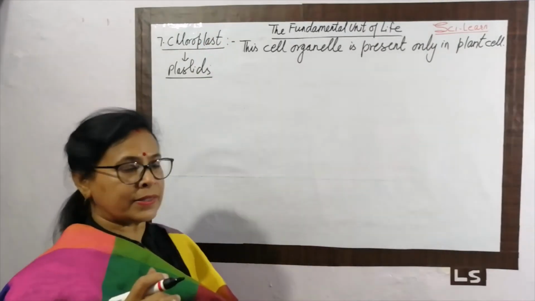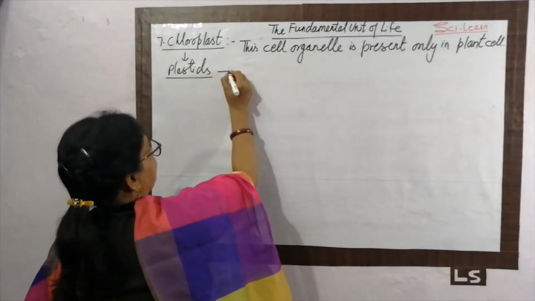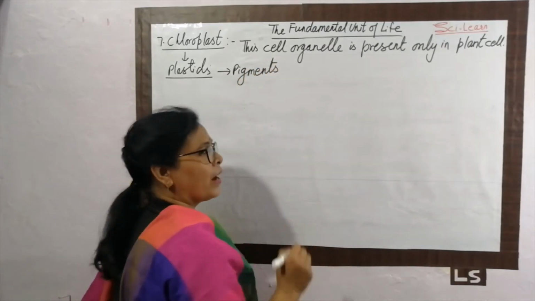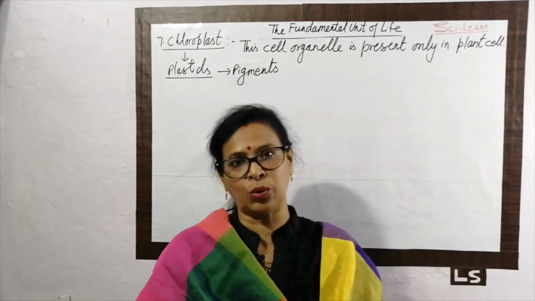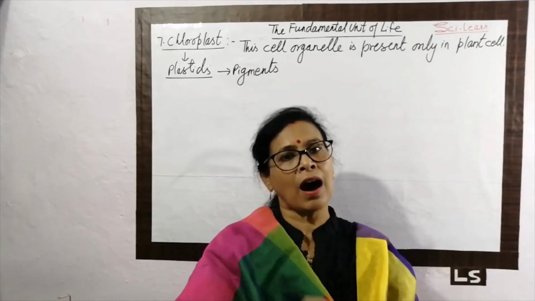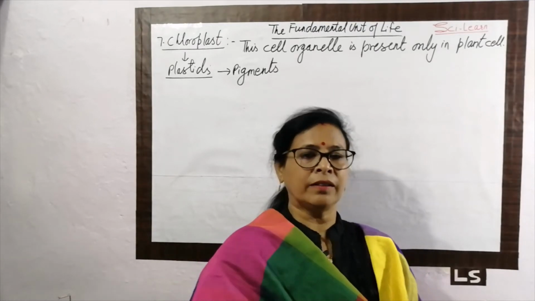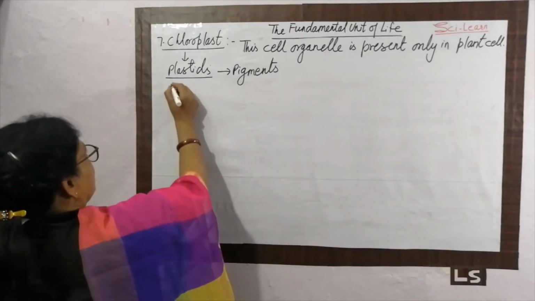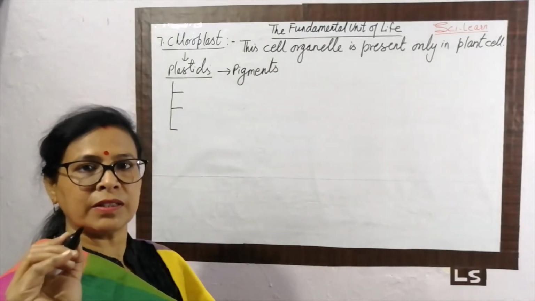Chloroplast is a part of a plastid. Okay, what is the plastid? Plastids are the pigments which are present in the plant. You see the plant, it is green in color. Various colors of flowers are there, red, yellow, pink, white, different types of colored flowers. It means in plants a large number of plastids are present, pigments are present, colors are present. The colors present in the plant are classified into 3 types. It means the plastid is of 3 types, present in the plant cell.